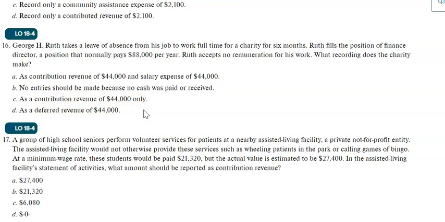Yes, you will record contribution revenue on the credit side, but what will be on the debit side? You provided a service equal to the job of a finance director. Otherwise, you would have to pay salary to the finance director. So you also have to debit salary expense. D, a deferred revenue? It's not a deferred revenue.